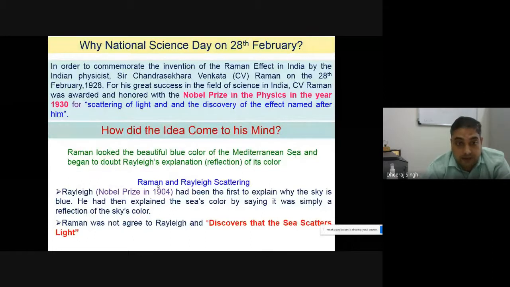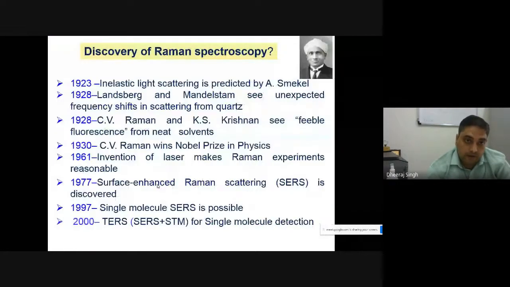And Raman thought in that direction, and the idea about Raman spectroscopy came from that visit. That visit changed the history in the field of Raman spectroscopy. He discovered the sea scattered light. Raman, after returning to India along with his PhD student K.S. Krishnan, performed a lot of experiments on the molecular spectrum.